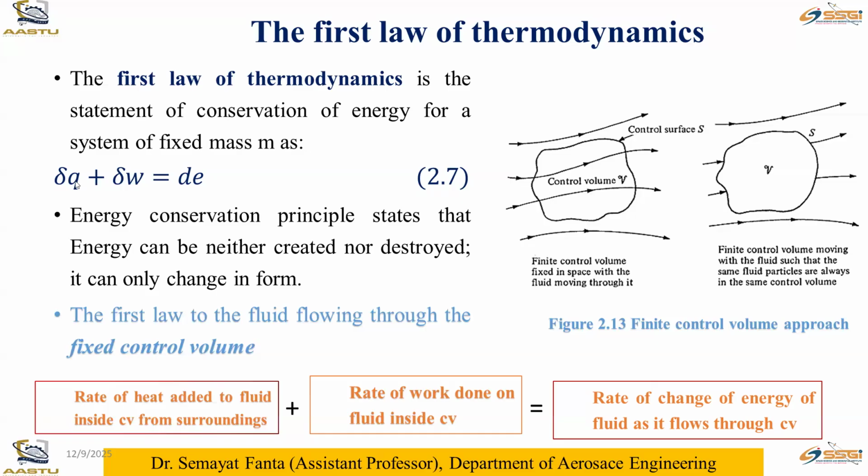Okay, so delta q plus delta w have the path property. But this is differential form. dE is a differential form, so they are different. The representation is also different, so you have to identify these two quantities. The energy conservation principle by itself states that energy can be neither created nor destroyed, but it can only change in form from one state to another state. That is the meaning of energy conservation.